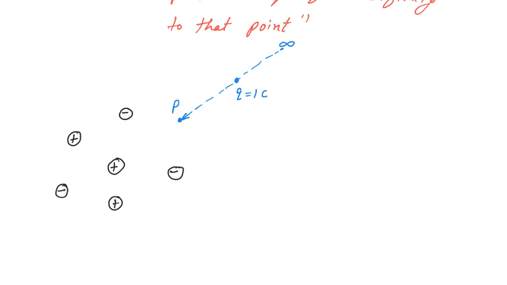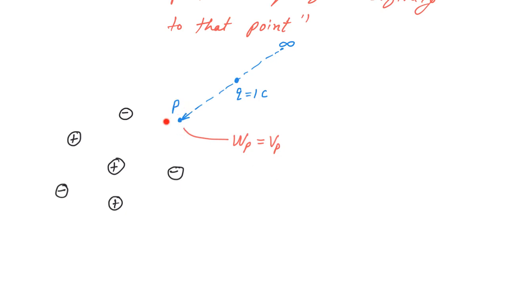So in that I have to do some work, and that work, let us say it is WP, will be the potential at point P. Potential at point P will be VP. So the work done in bringing a unit positive charge from infinity to point P is known as the potential at that particular point.